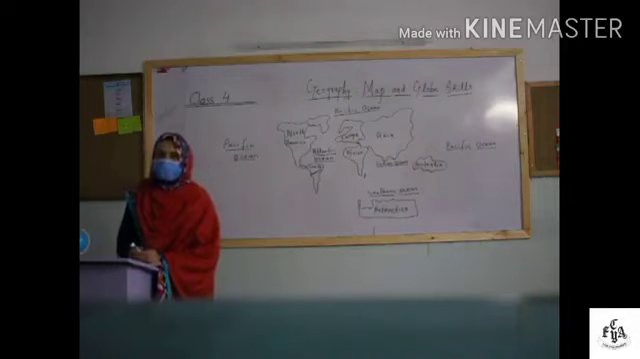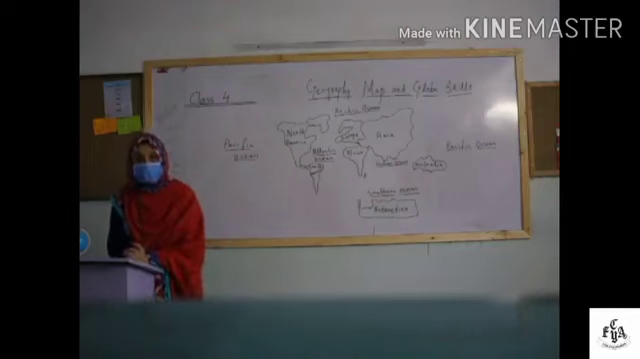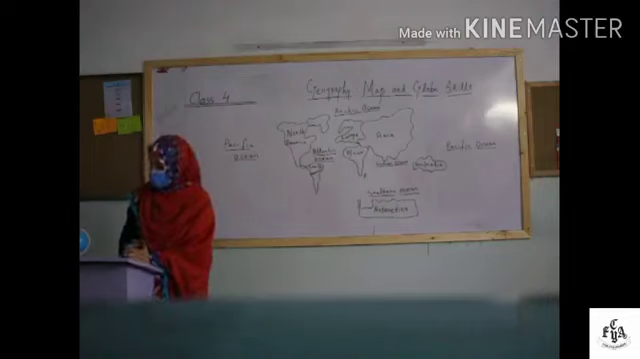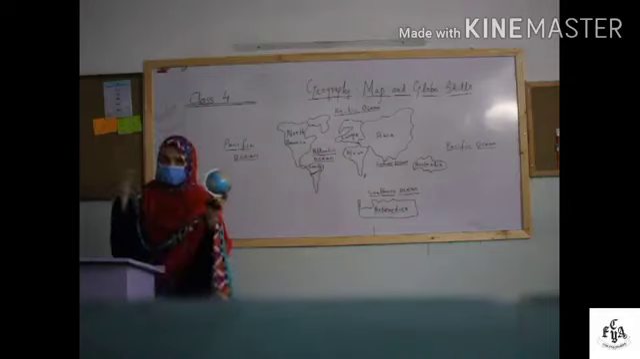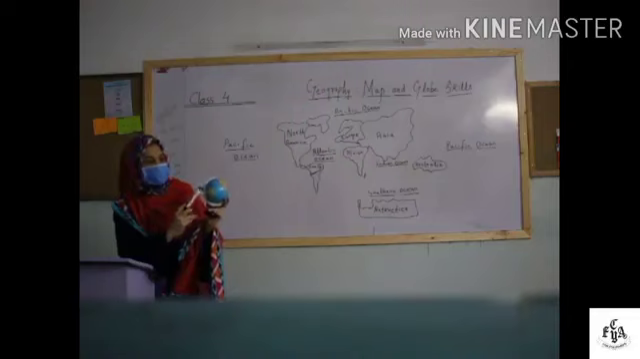Our topic is maps and globes. Now, what is the difference between a map and a globe? Have you ever seen Earth from space? How does it look? Does it look like this? Yes, it looks like this. It is called a globe.